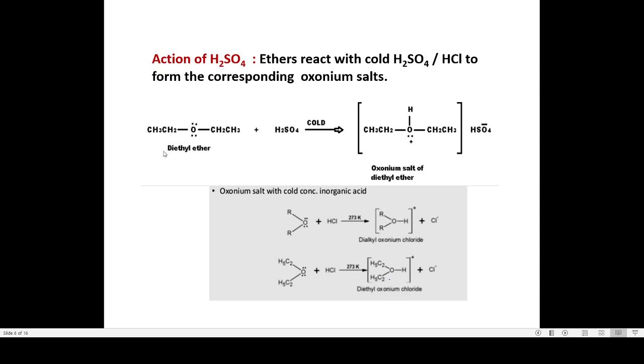So this is the reaction of an ether in the cold condition. For example, diethyl ether, when it reacts with sulfuric acid in the cold condition, we get the oxonium salt of diethyl ether. When it reacts with HCl, we will be getting diethyl oxonium chloride as the product.